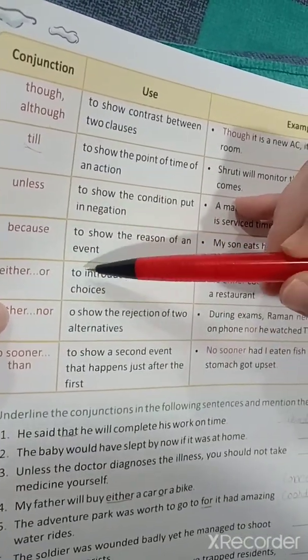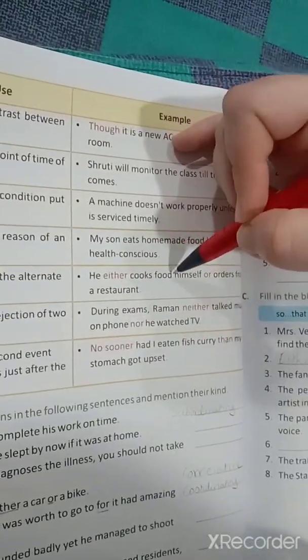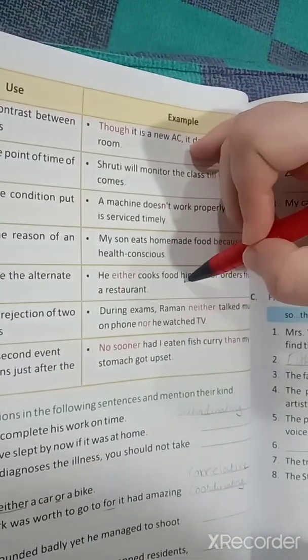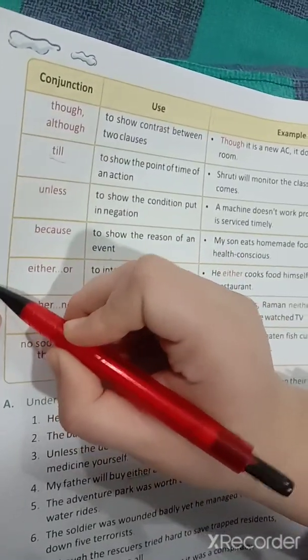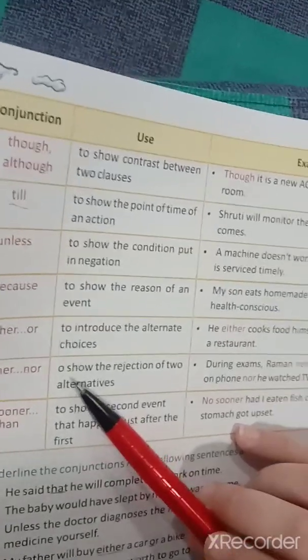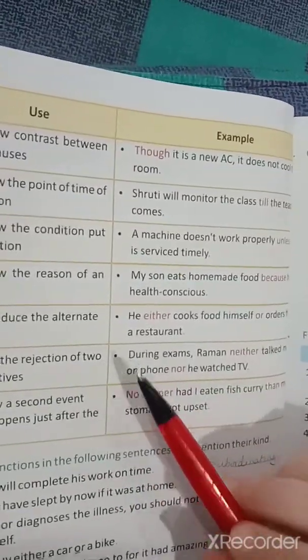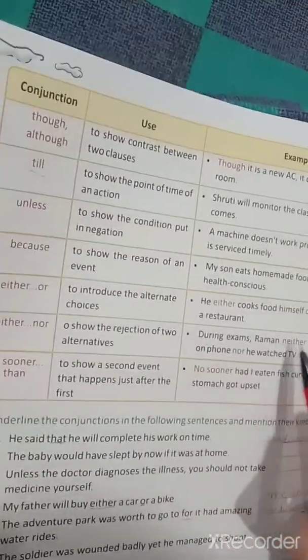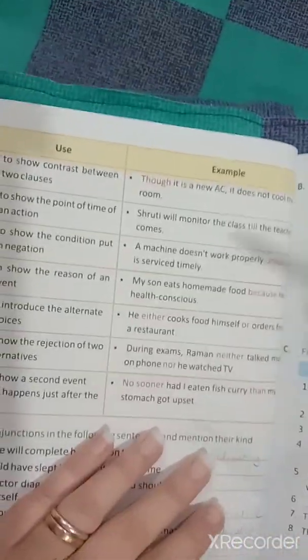Either or, to introduce the alternate choices. He either cooks food for himself or orders from a restaurant. This comes under your correlating conjunction. Neither nor, to show the rejection of two alternatives. So when you want to show rejection, you will use this. During exams, Raman neither talked much on phone nor he watched TV.